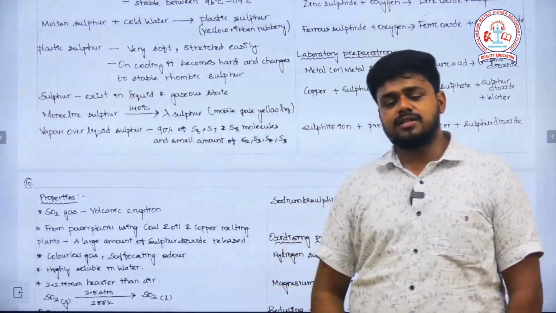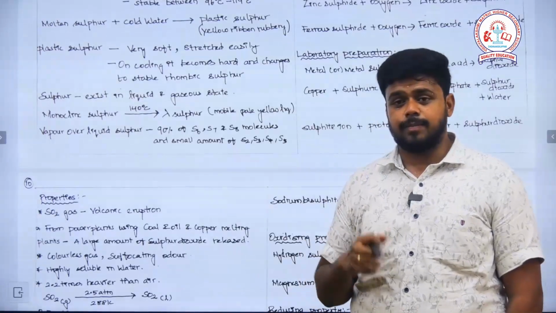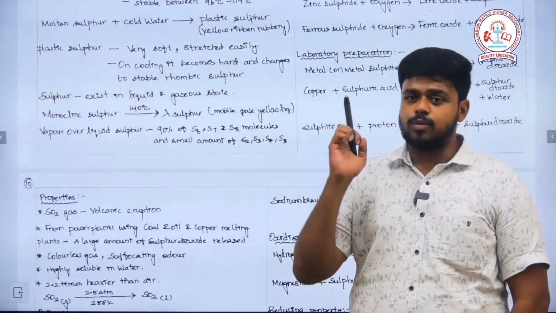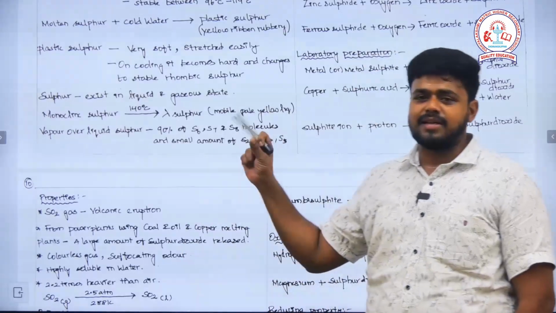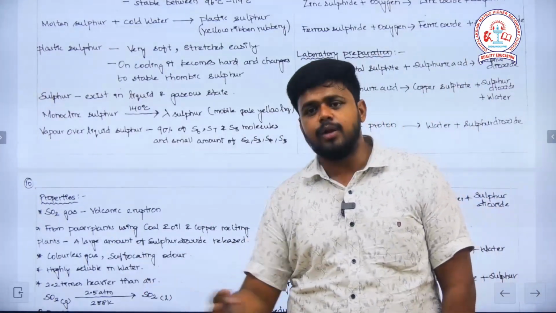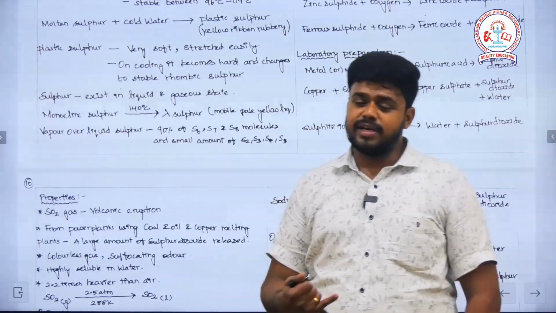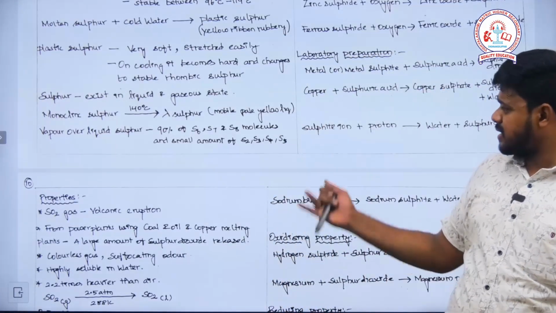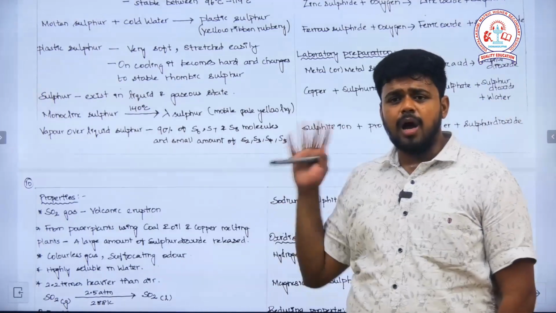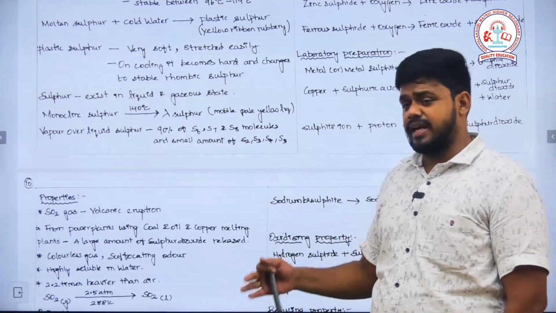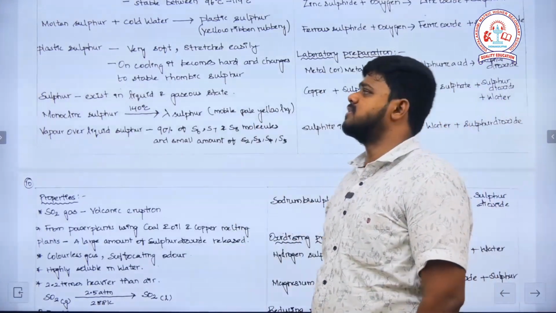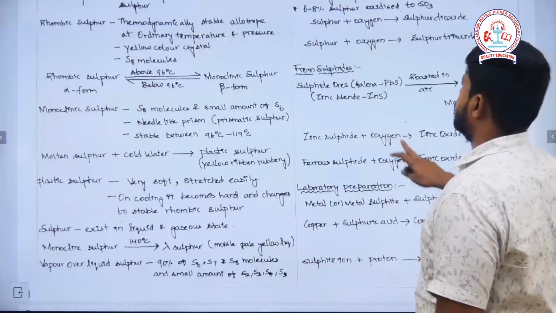Then sulfur exists in the form of a liquid as well as a gaseous state. If the molten sulfur is heated to 140 degrees Celsius, you will be getting lambda sulfur, which is a mobile pale yellow liquid. The vapor over the liquid sulfur contains S2, S3, S4, S5 along with S6, S7, and S8 as the larger amount, 90%. So this is regarding the allotropic forms of sulfur.